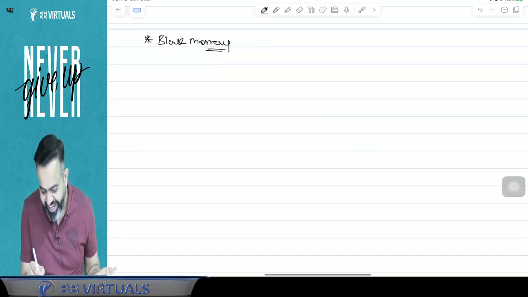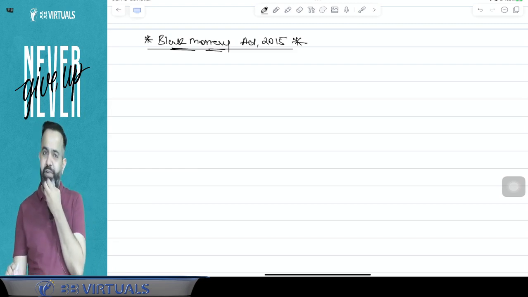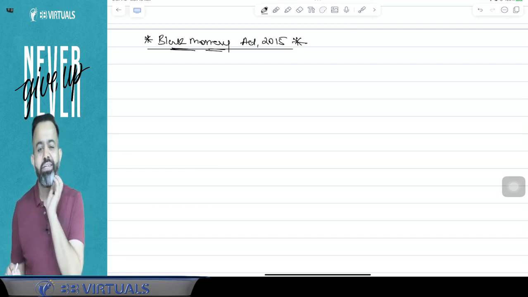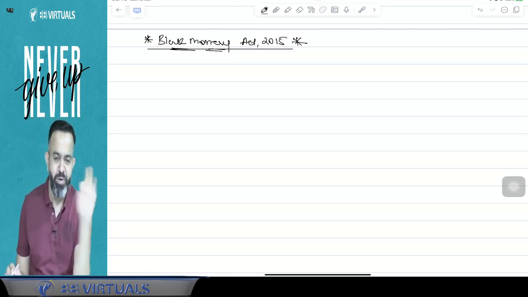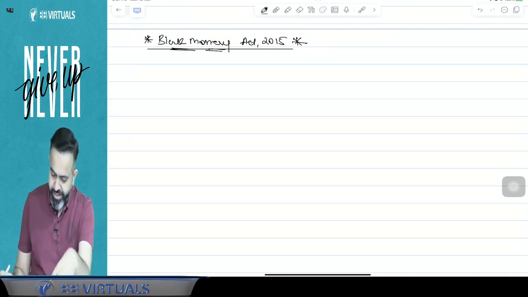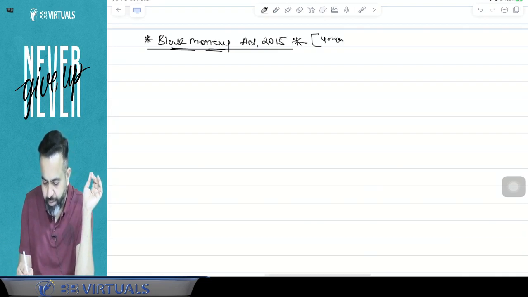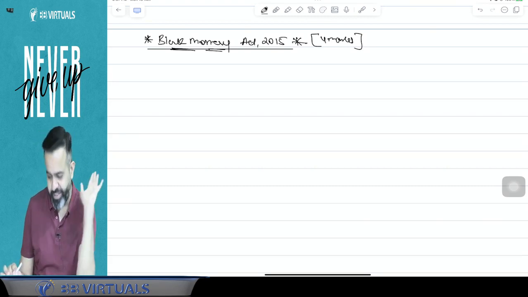So the Black Money Act, 2015. And guys, earlier this topic was not part of the CA final. Only for the first time they have included this topic in the CA final. Earlier it was not part of the CA final. So Black Money Act 2015. And guys, this topic will cover 4 marks in your examination. 100% you will get a 4 mark question in your examination.